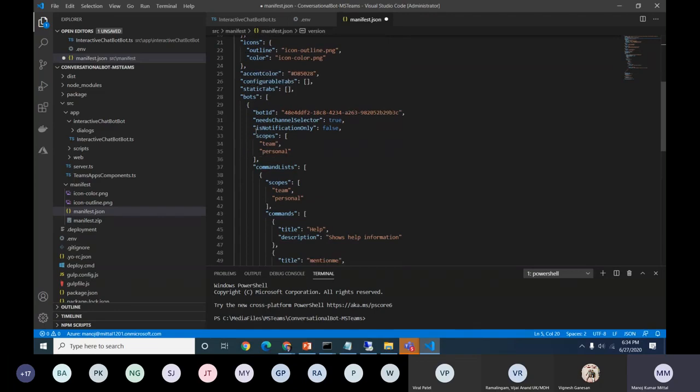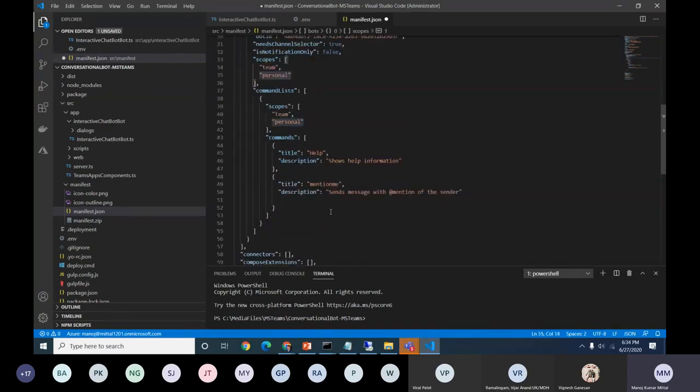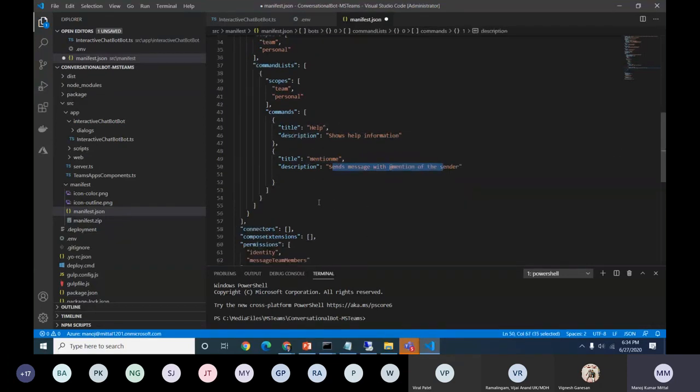The important section here is the scope section we need to define. So what should be the scope? I just defined it as teams and personal, and these are a few hint texts. We can define the title as help and show the help information, title as you mentioned me, and then show this particular message for me.